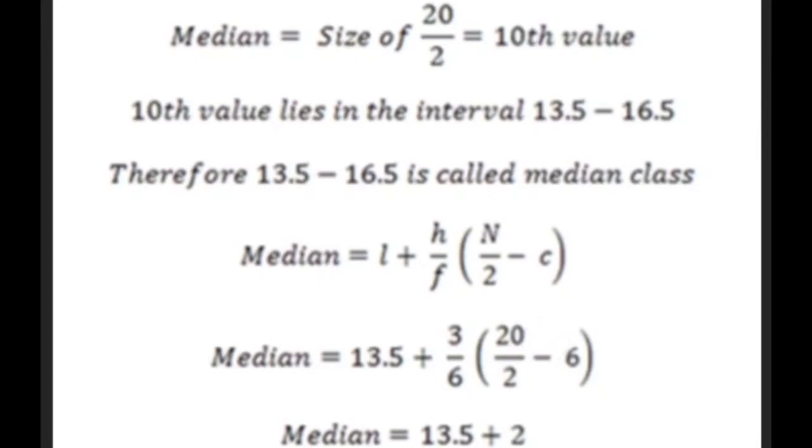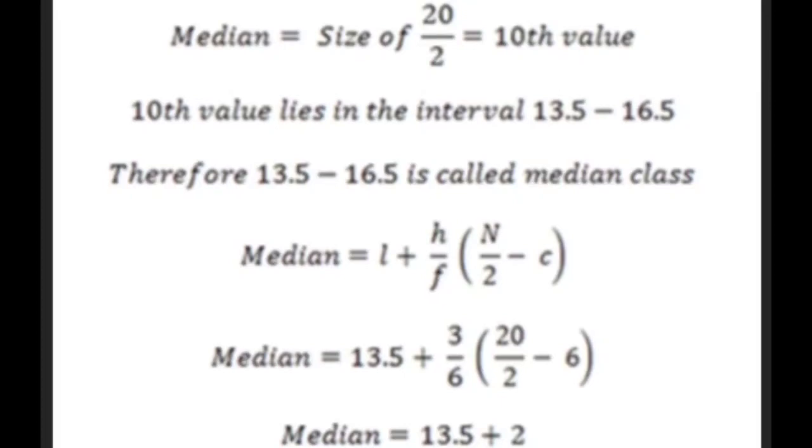Now 10 minus 6 shall be 4, and then 3 divided by 6 is 0.5. So 4 into 0.5 shall be 2, and 13.5 shall be added to 2. Then you will get 15.5 as the median. Hope you have got the idea of what the median of grouped data is.